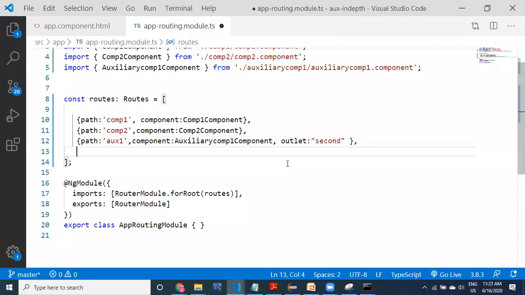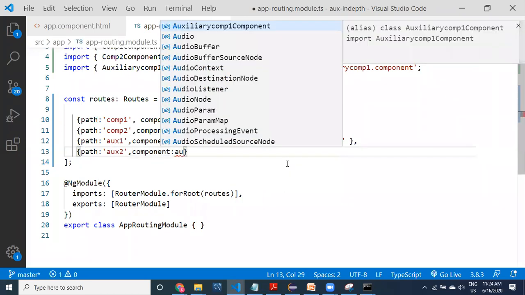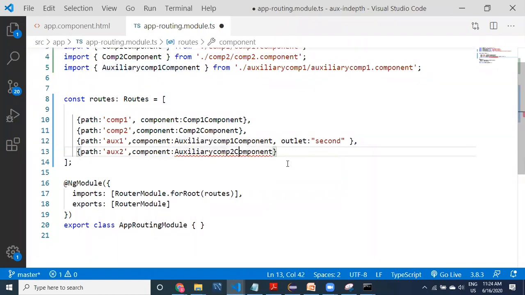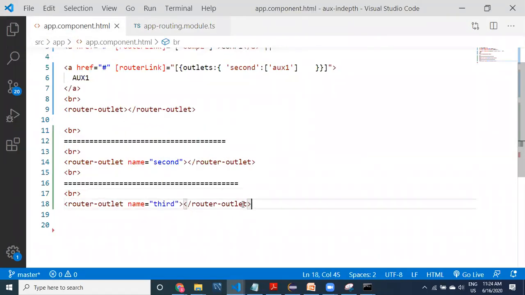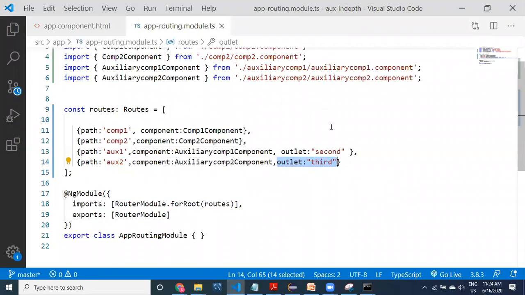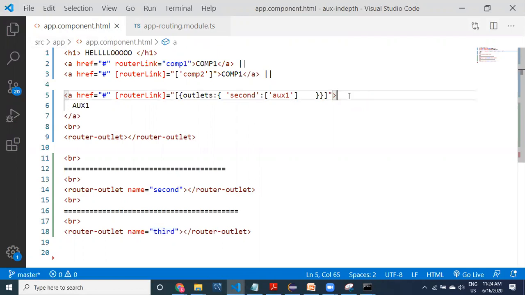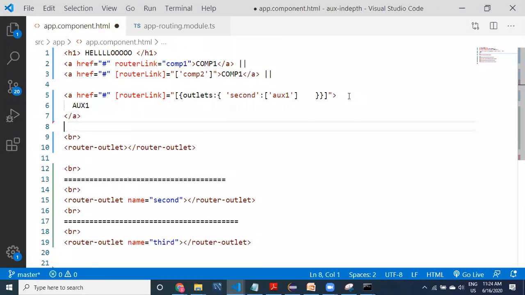Here I want to take path, and you can take AUX2. Component is auxiliary comp2. Outlet equal to, what is the outlet for this? To display this third, the outlet has to match. Okay guys, this is the third one I have provided. Now next, the link I have to build. I can provide these links multiple ways.